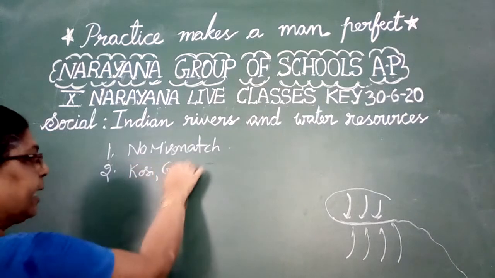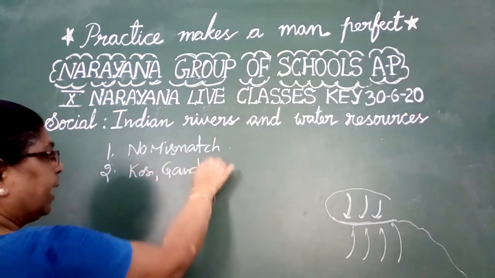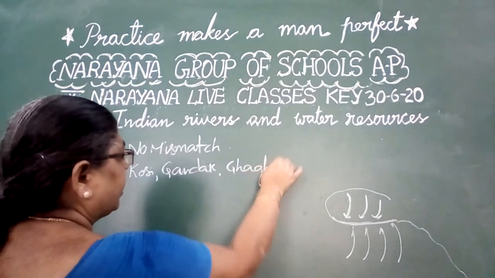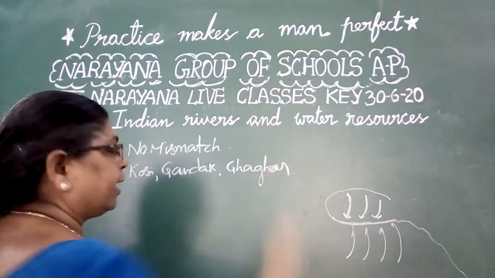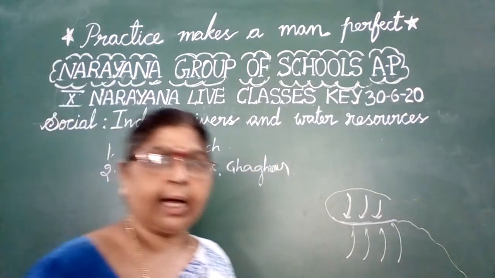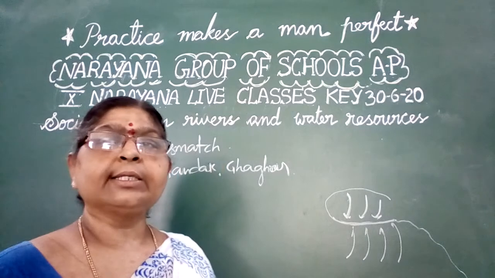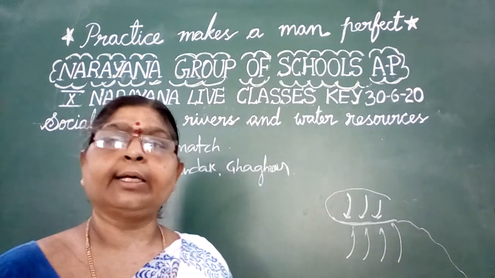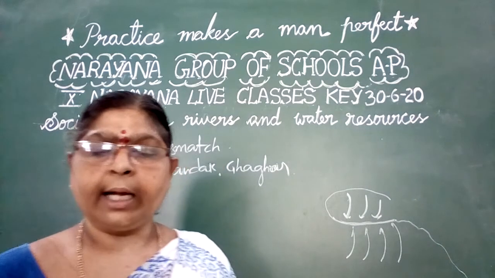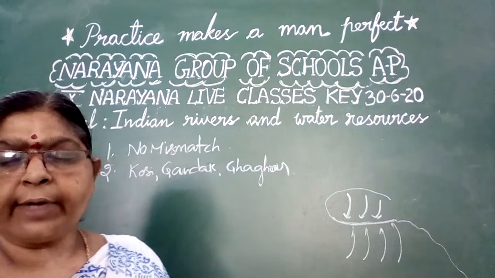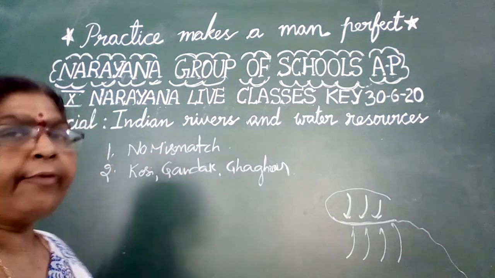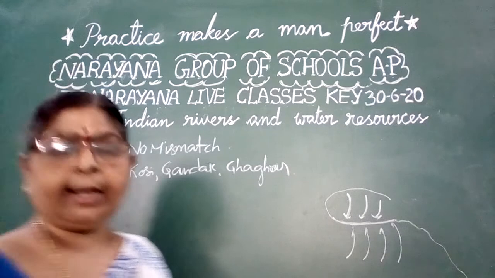Kosi, Gandak, Ghagra. These are the different south flowing tributaries of river Ganga. What are the south flowing tributaries? Kosi, Gandak, Ghagra. These are the different south flowing tributaries of river Ganga. And now the first pair information. Based upon the first pair information, you have to fill the second pair information.